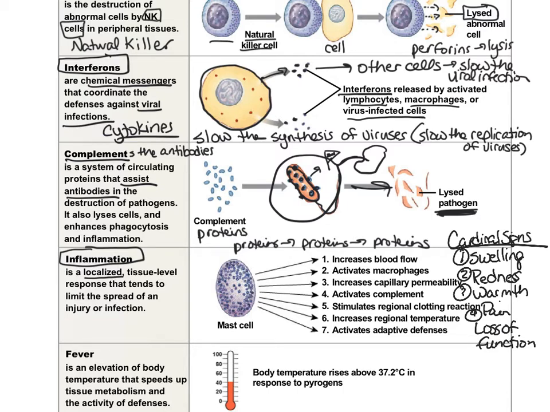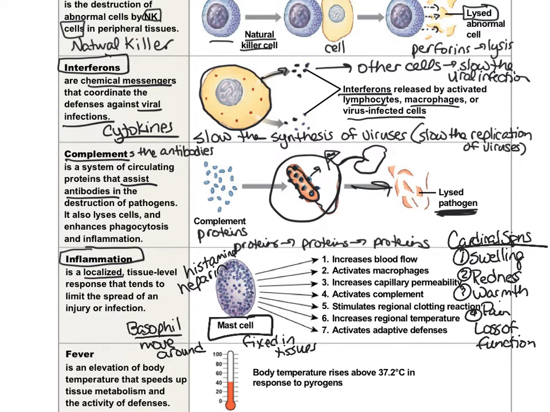Now, inflammation is due to a cell called the mast cell. And the mast cell has these little granules that are called histamine and heparin. You have heard of histamine and heparin before with a white blood cell that we called a basophil. So the basophils and the mast cells are very similar. The only difference, or one of the big differences, is that basophils move around, so they are not fixed, and mast cells are fixed in tissues.